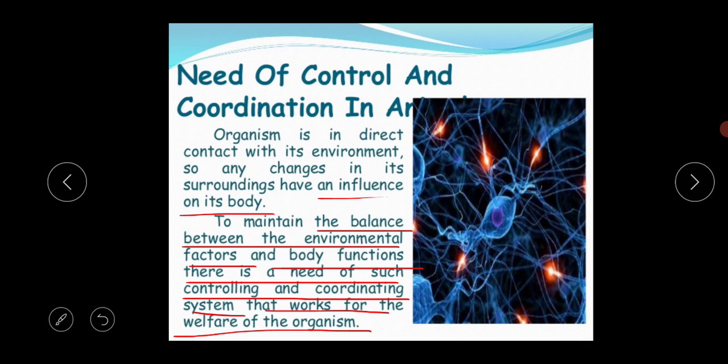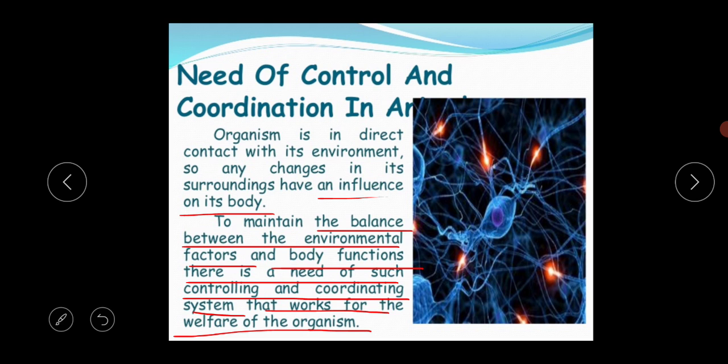So this is the last slide for you. In our next slide, we will discuss the endocrine system. Two systems perform control and coordination, and we have already completed the nervous system. In our next class, we will start the endocrine system.